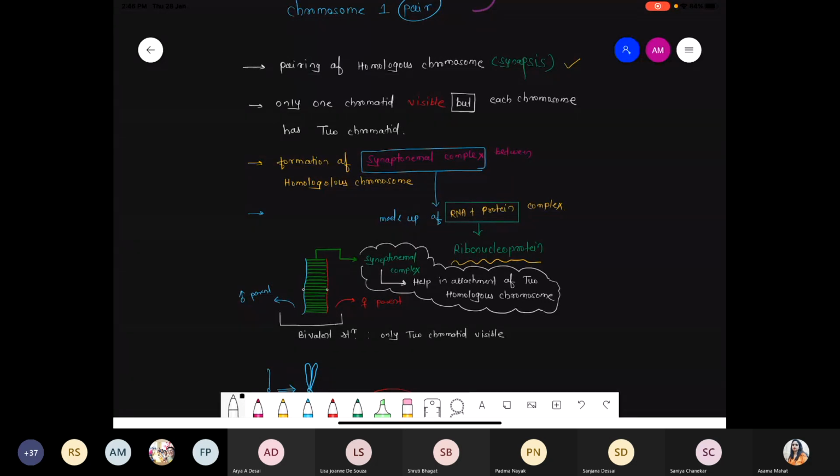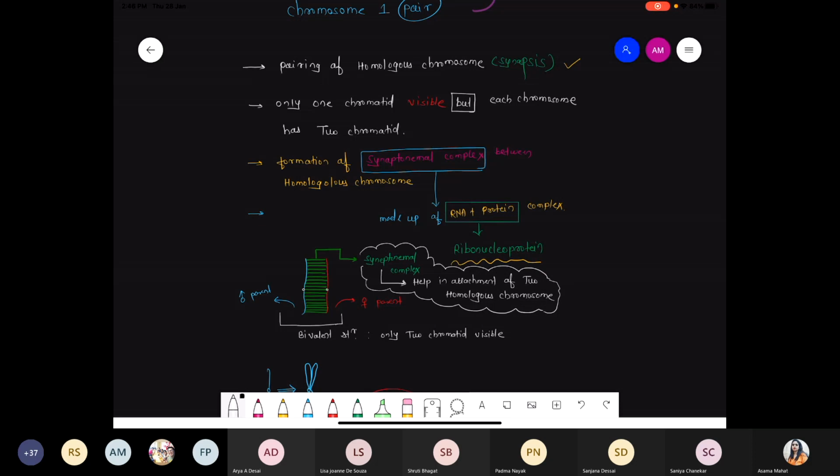And another one, once there is pairing of the homologous chromosomes, that pairing is sustained, or that pairing shows attachment for some time with the help of some ribonucleoprotein. The name of that complex is the synaptonemal complex, which is rich in RNA plus protein. Got it?